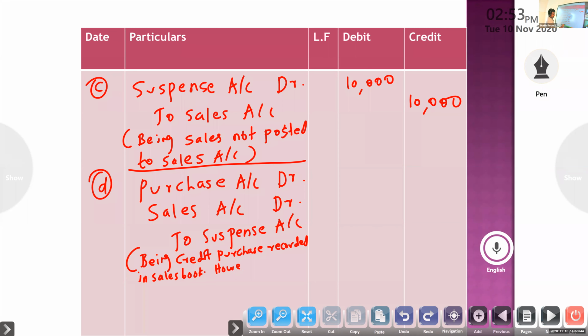However, Nanak's account was correctly credited. If it is a two-sided error, you have to write to that person.